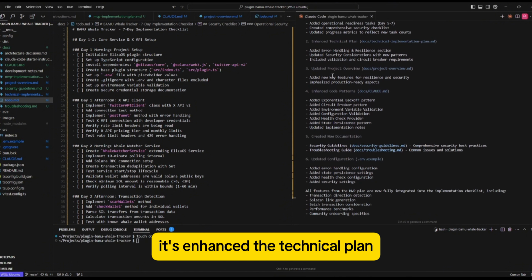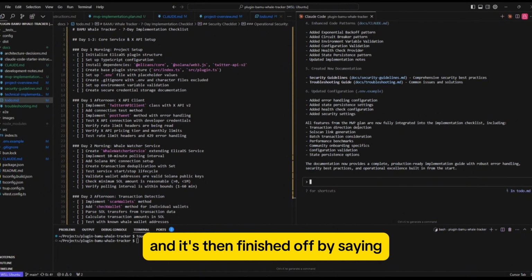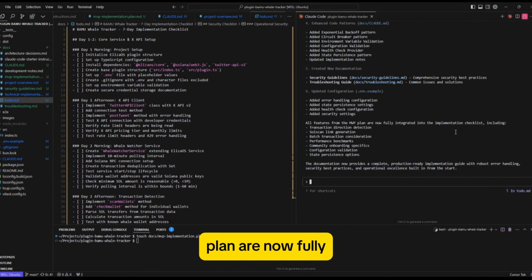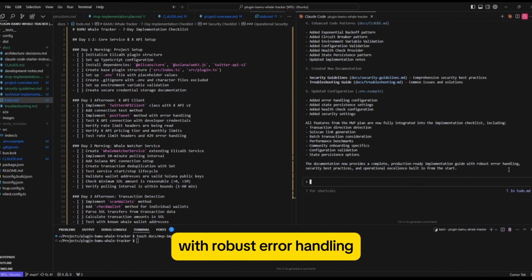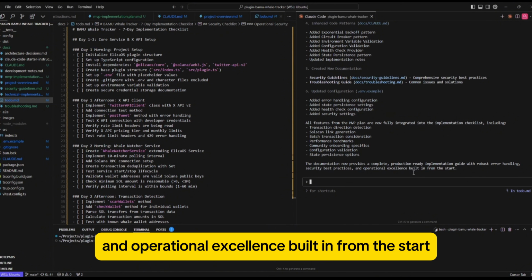It's created new documentation, the security guidelines and the troubleshooting guide. It's updated configuration. And it's then finished off by saying all features from the MVP plan are now fully integrated into the implementation checklist. The documentation now provides a complete production-ready implementation guide with robust error handling, security best practices, and operational excellence built in from the start.